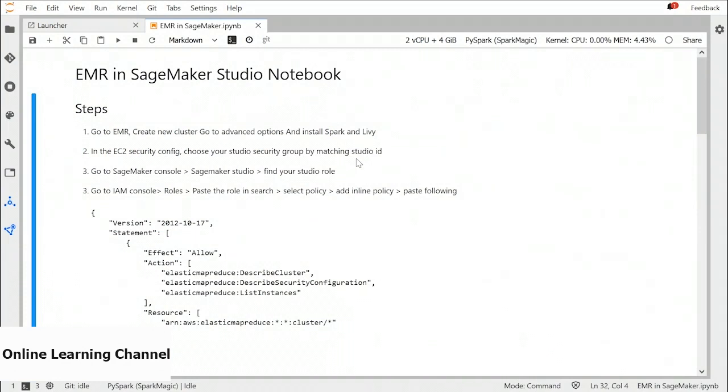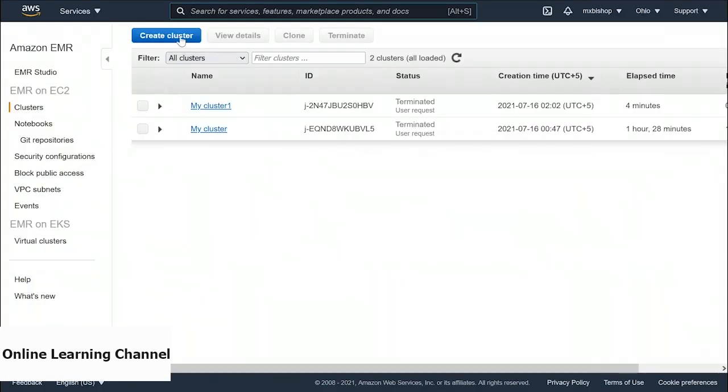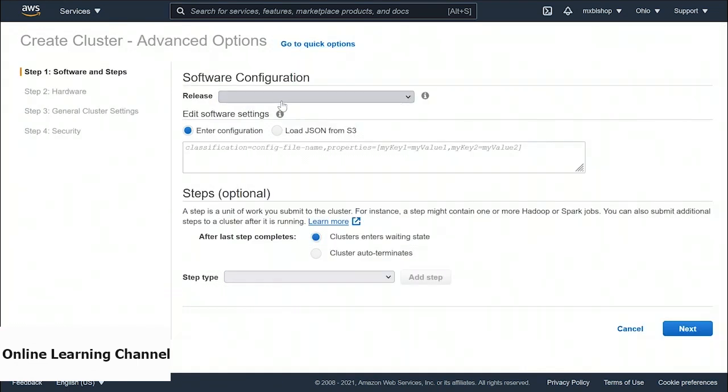In this demo, we will create a cluster in Amazon EMR and then connect that cluster to our SageMaker Studio notebook. So let's go to EMR in a new tab and select Create Cluster. Name your cluster. Okay, no, just go to Advanced Options.